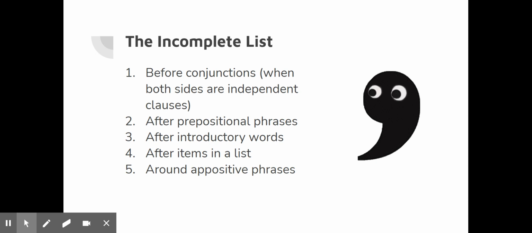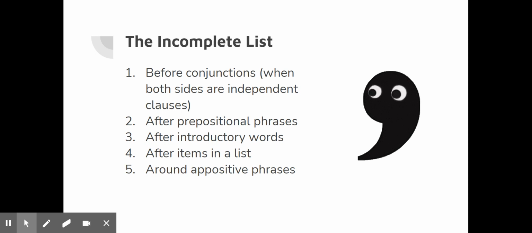This is an incomplete list. There are things like dates that need to be on here or direct address, but those kinds of things are not going to come up in these essays that we're writing at the moment. If you said February 13th, comma, 2020, that would need a comma there, but a lot of times those are second nature when we're writing dates, or direct address is not something that necessarily comes up in these essays. So this is our incomplete list. These are the 5 that we're going to focus on today.